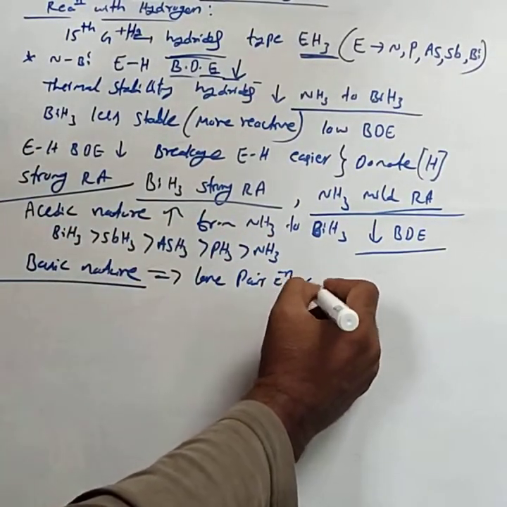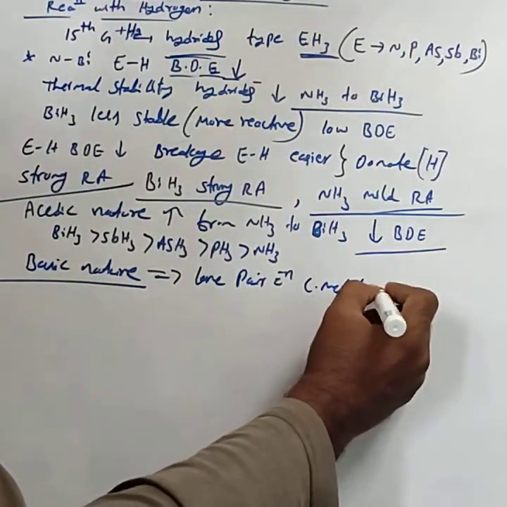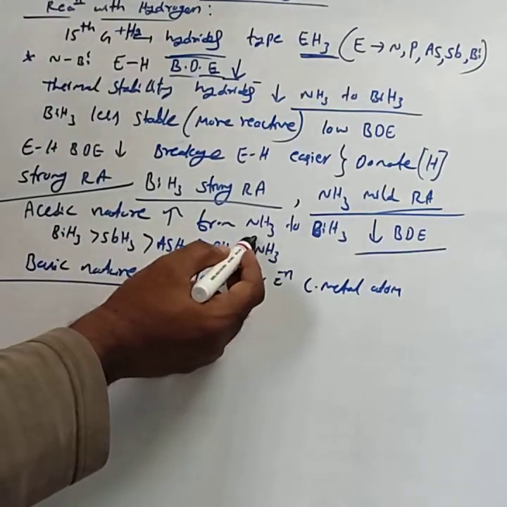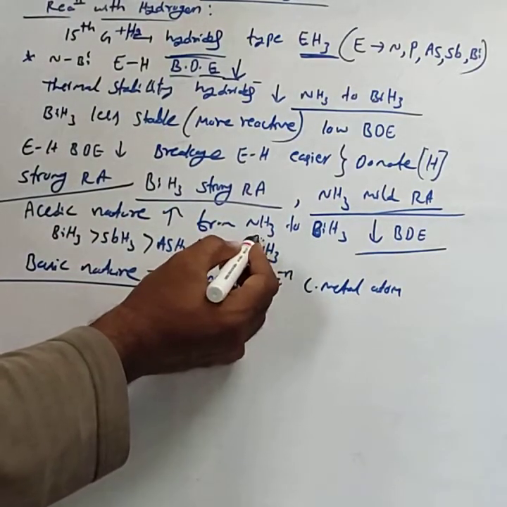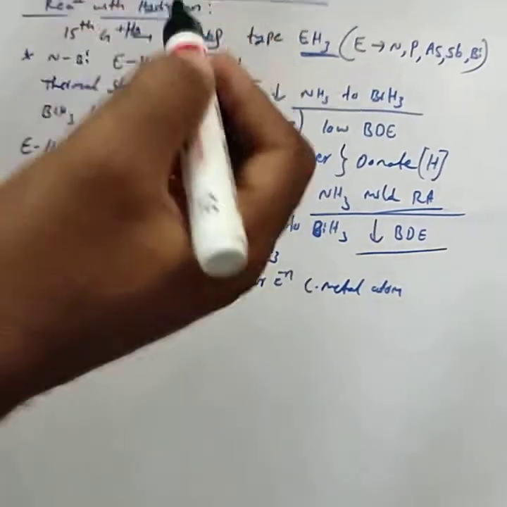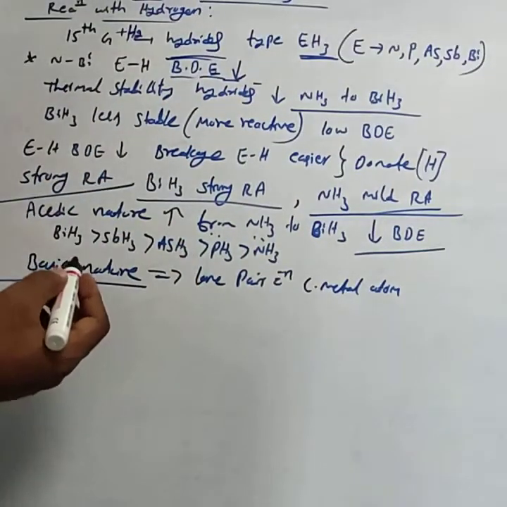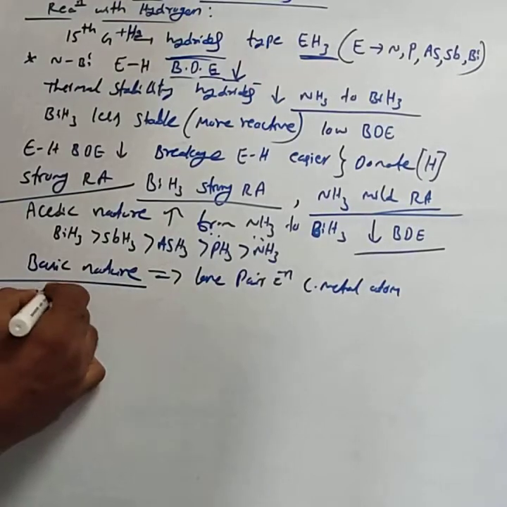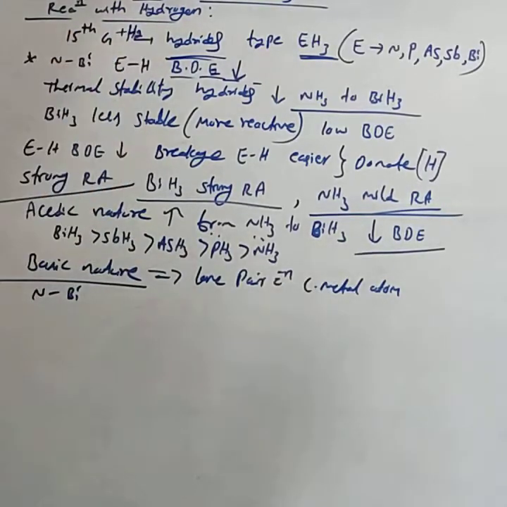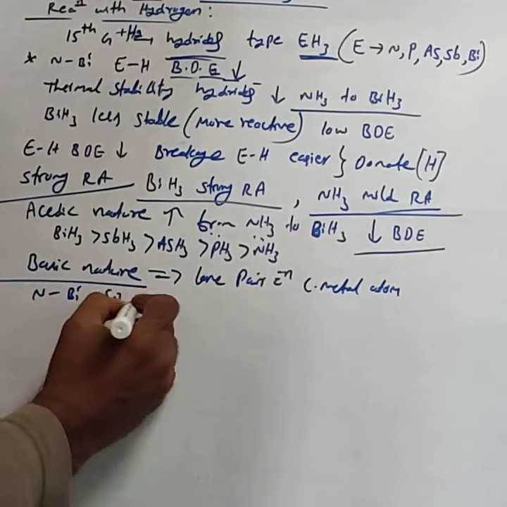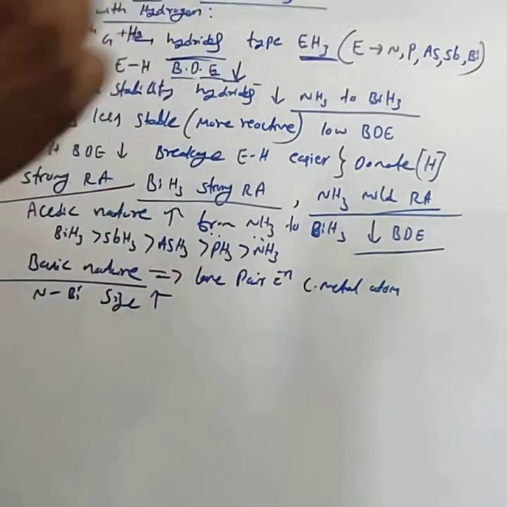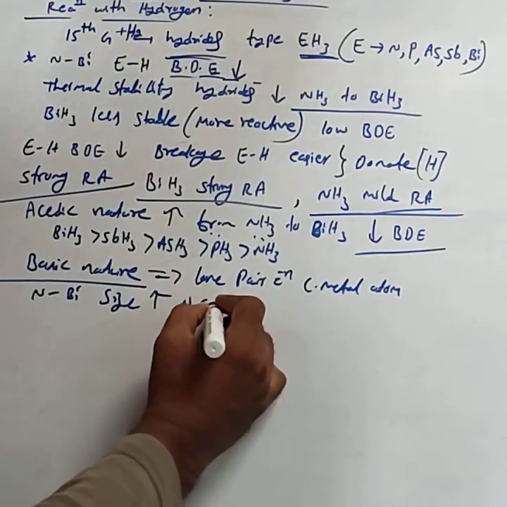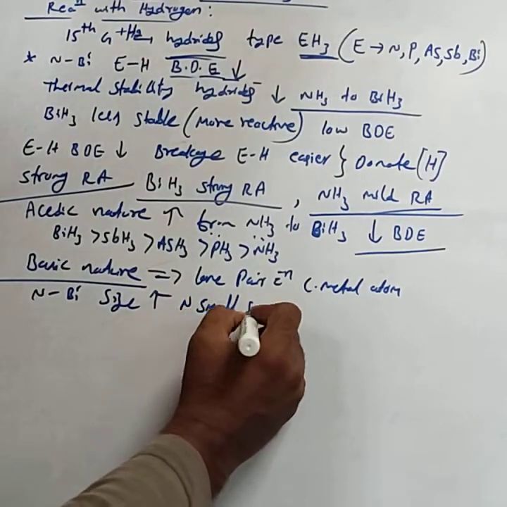NH3, nitrogen has a lone pair of electrons, PH3 has a lone pair of electrons. As we move from nitrogen to bismuth, atomic size increases. Nitrogen has a small size in nature.